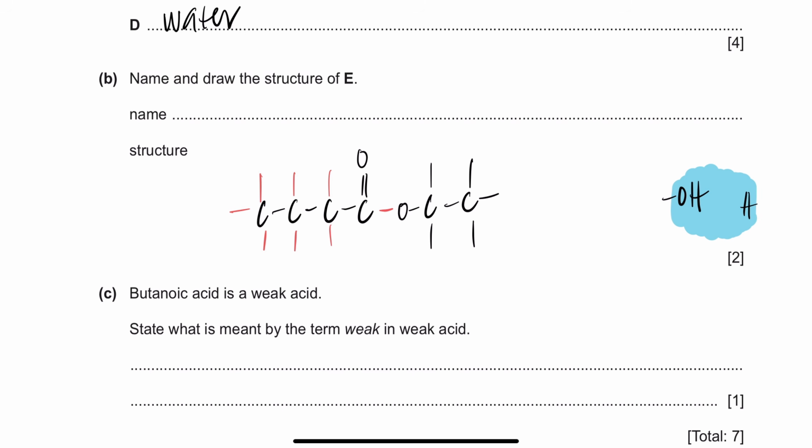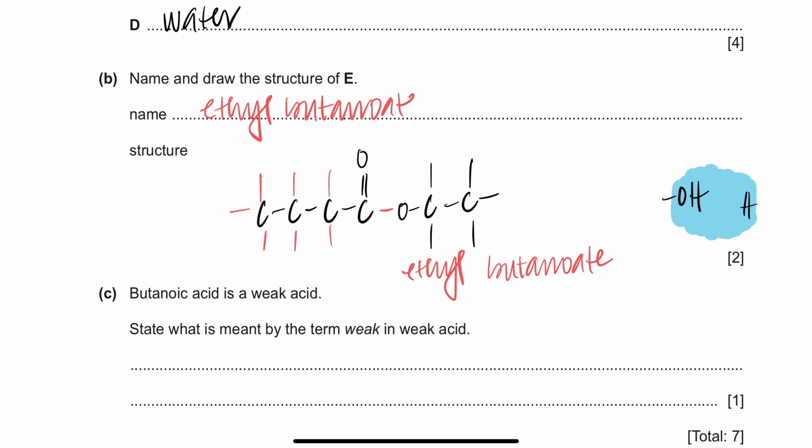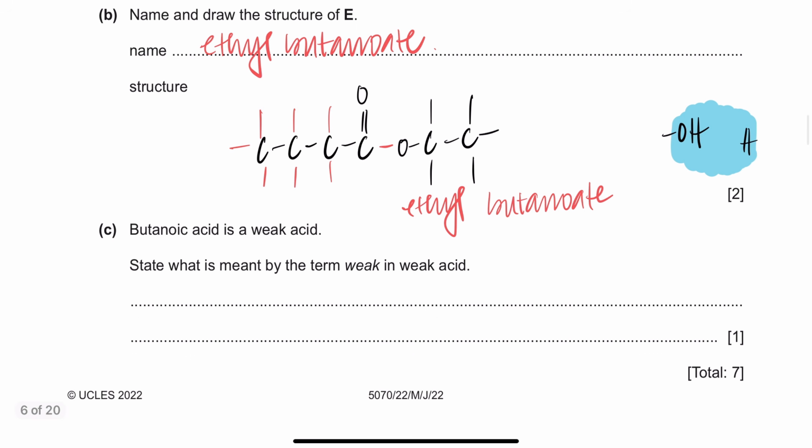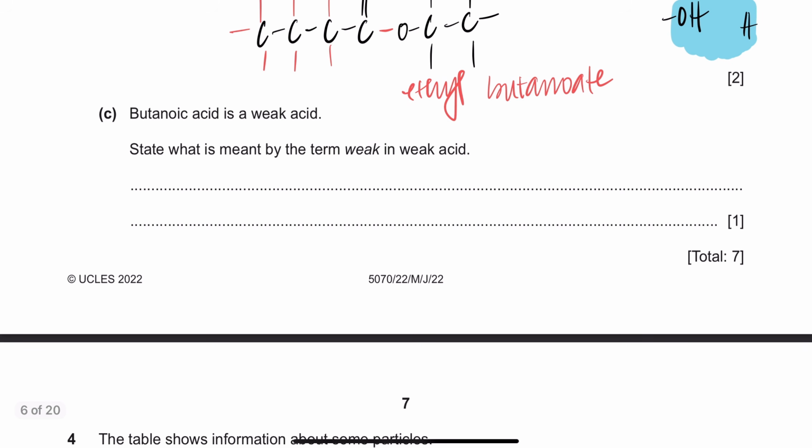Now what is gonna be the name? The alcohol's name will change into YL. So if this was ethanol, it'll change into ethyl, right? And the acid bit will change into the name of the salt, right? So meth, eth, pro, but, it was butanoic acid, so ethyl butanoate. Its name is gonna be ethyl butanoate. Good stuff.